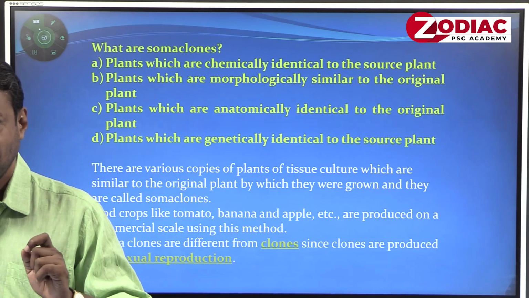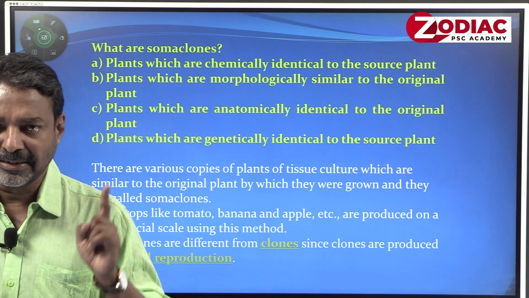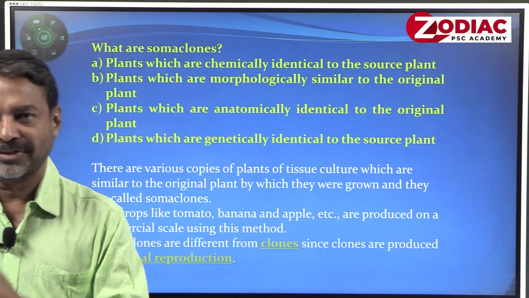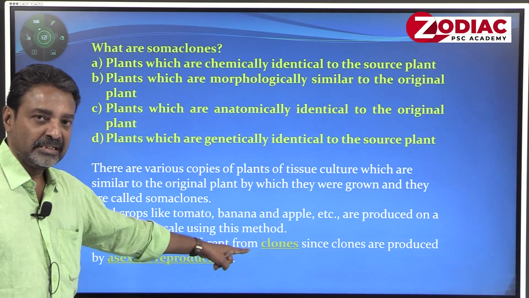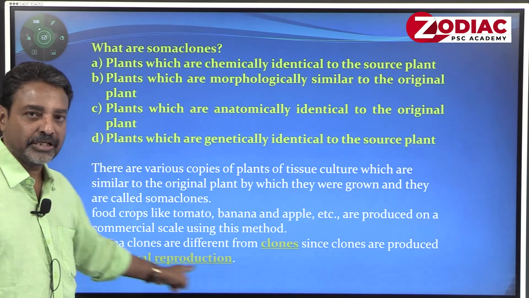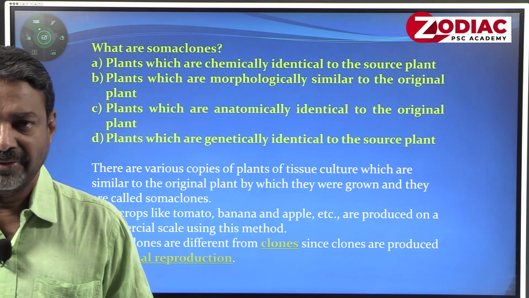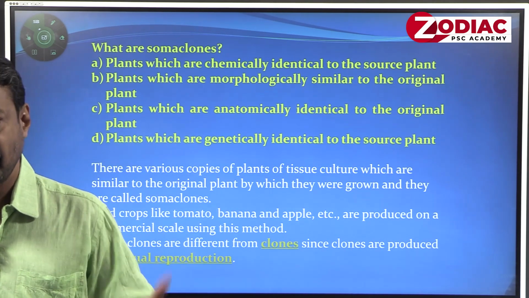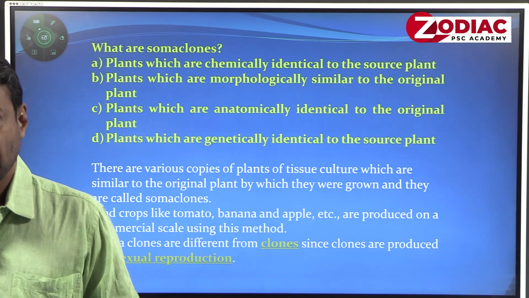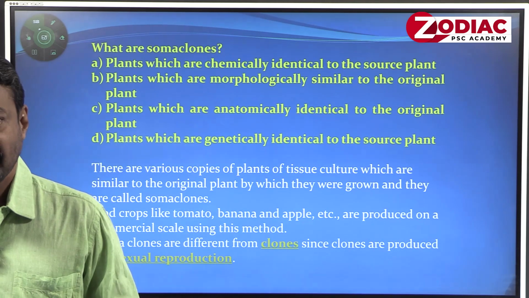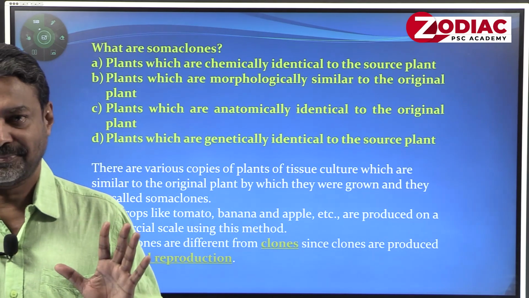Clone means, as I said, a product of artificial asexual reproduction. So somaclones are different from clones, since clones are produced by asexual reproduction. For example, budding that you do in your house or in the nurseries is an example of clone, asexual reproduction. Somaclones are produced by tissue culture. They are multiple copies of the mother plant which are genetically similar. That's another way of asking the question.